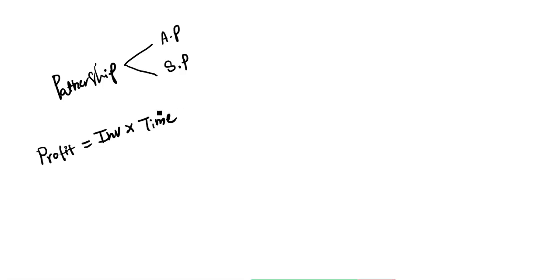Partnership can be classified as 2 types. The first one is an active partner and the second one is a sleeping partner. Okay? So the total concept has only a single formula. That formula is profit is equal to investment into time. Investment into time.